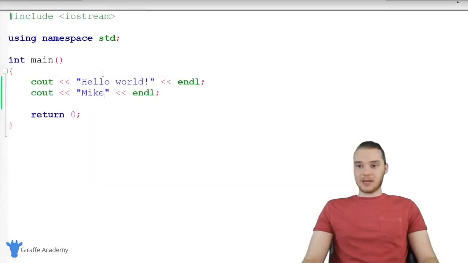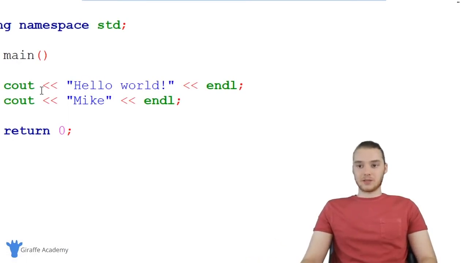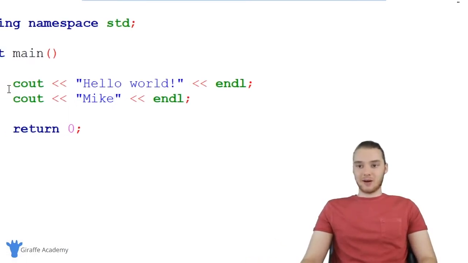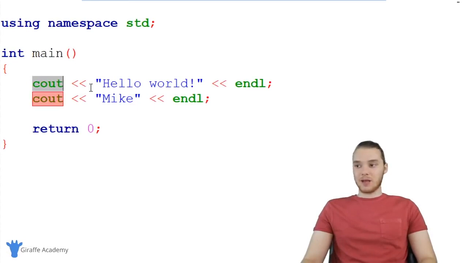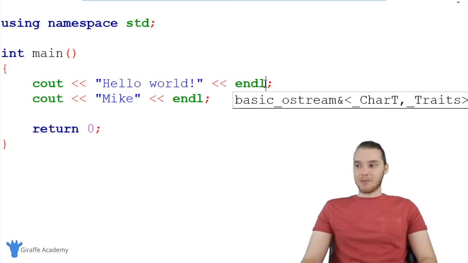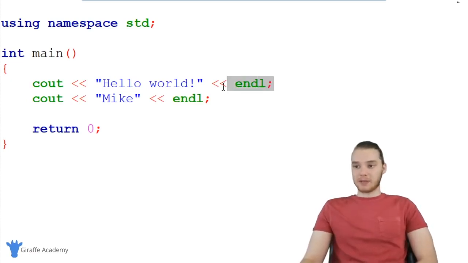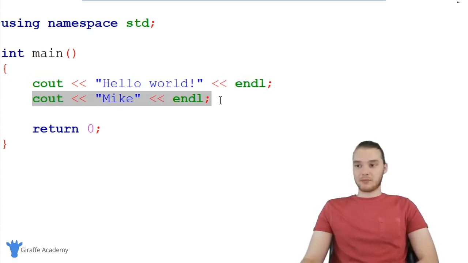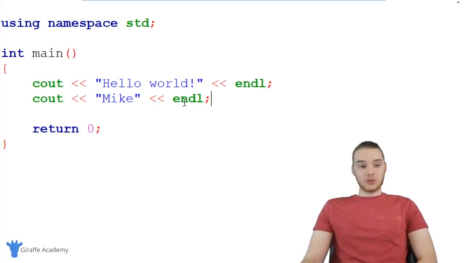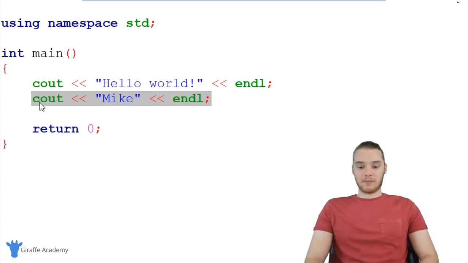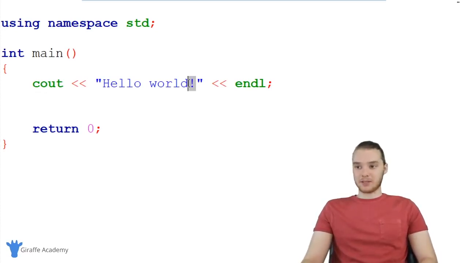This is basically how we could print something out to the console. You'll see over here it says cout, and that stands for console out. And then over here we have this little thing that says endl, and this stands for end line. Basically, this means we're ending the line where we're going to print out text. You'll notice that we printed out hello world, and then on the next line we printed out Mike. Using these little print statements, I'm actually going to show you guys how we can write a little program that's going to draw a shape out onto the screen.